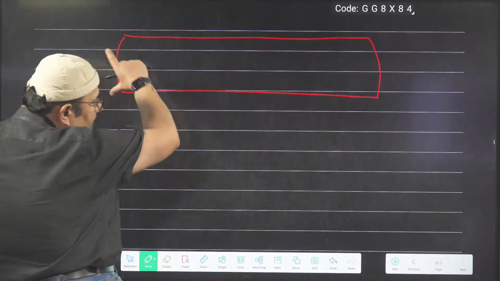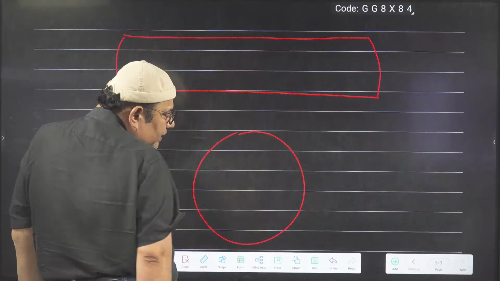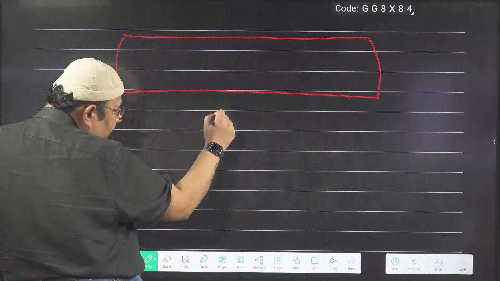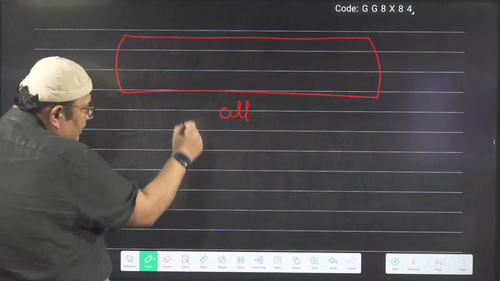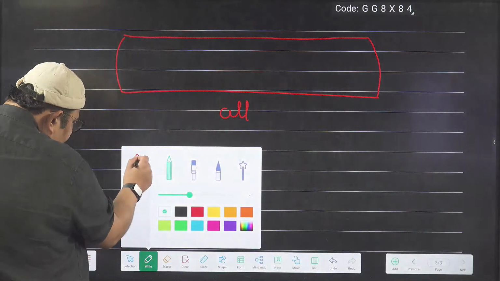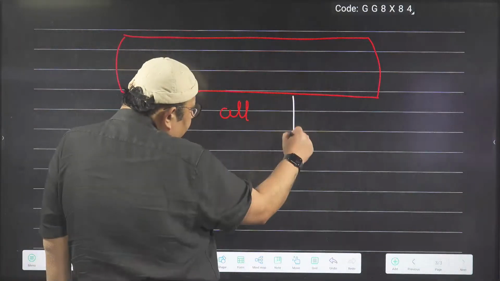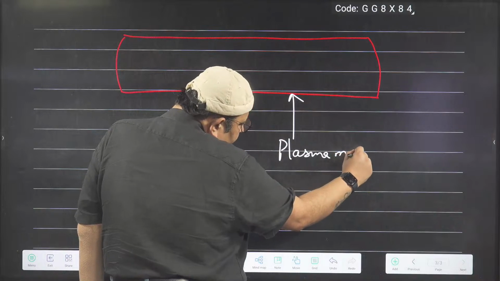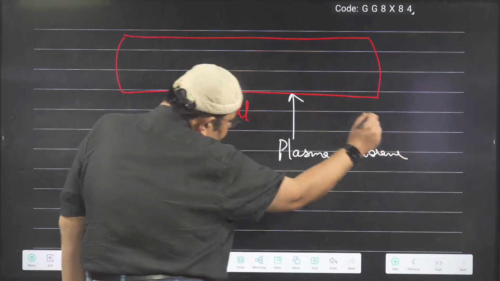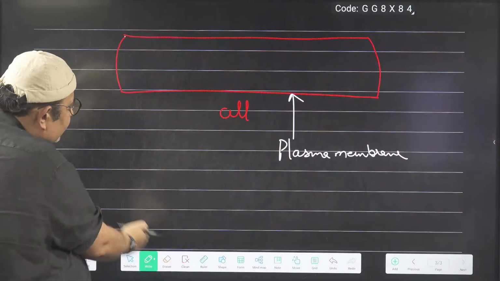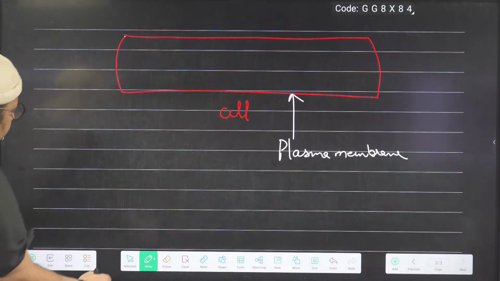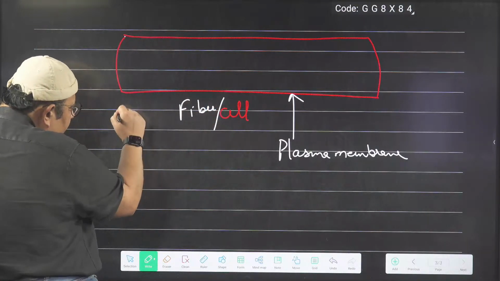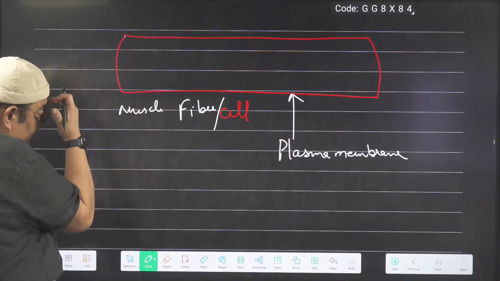Now why am I calling it a fiber? Because normally we assume a cell to be like this, but this is a long one, therefore scientists used to call it a muscle fiber. Actually this is a cell and this is the plasma membrane, the outline of the cell. Muscle fiber or muscle cell, one and the same thing.